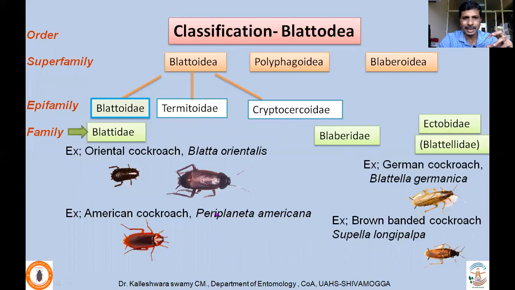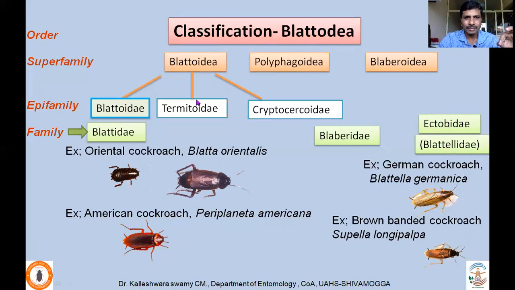American cockroach, Periplaneta americana, widespread across various continents, but mostly restricted to tropical parts of the world. Under the family Ectobiidae, which was previously called Blattellidae, there is the German cockroach, cosmopolitan in distribution, Blattella germanica. Similarly, a very common species found in the refrigerator is the brown-banded cockroach, Supella longipalpa.